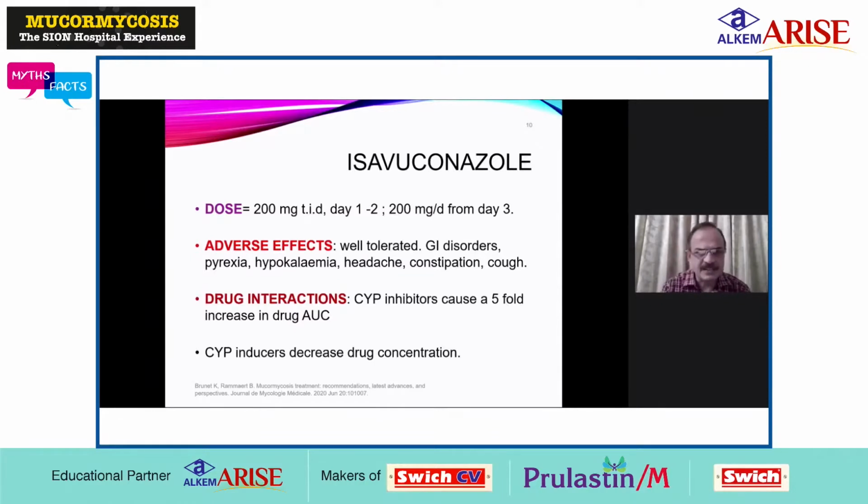In drug interaction, CYP inhibitors cause a 5-fold increase in the drug's area under the curve. That means if you give it along with some anti-COX treatment like INH, there can be a 5-fold increase of isavuconazole, and CYP inducers decrease drug concentration. So if you give inducers like rifampicin, it will decrease the drug concentration of isavuconazole.